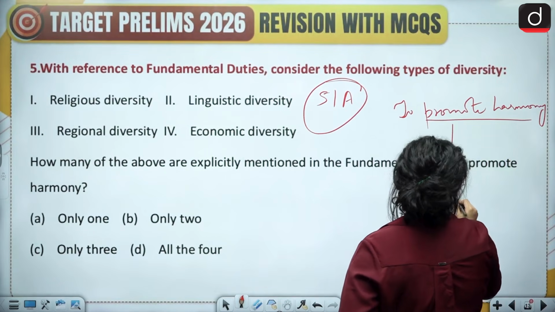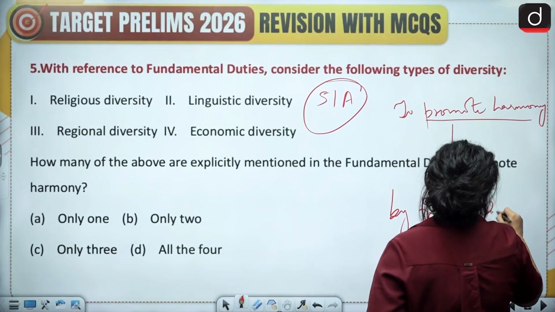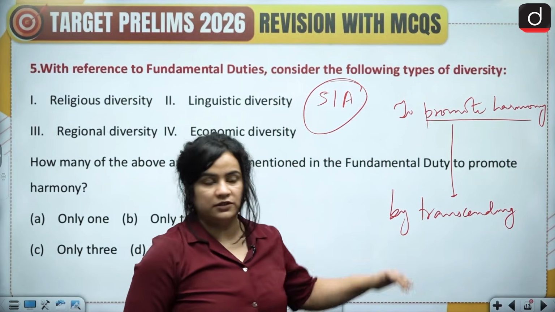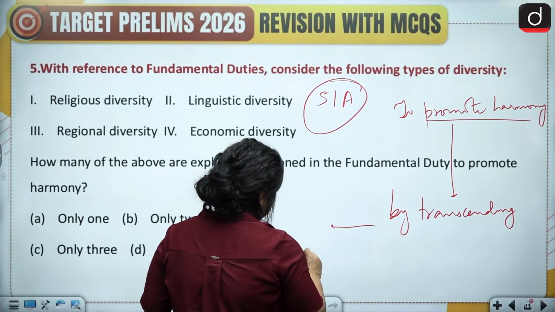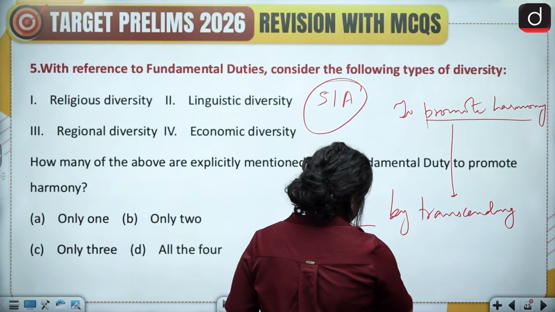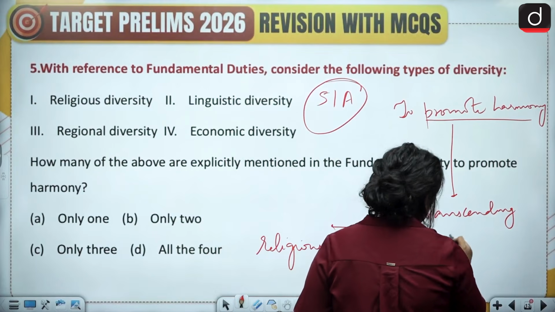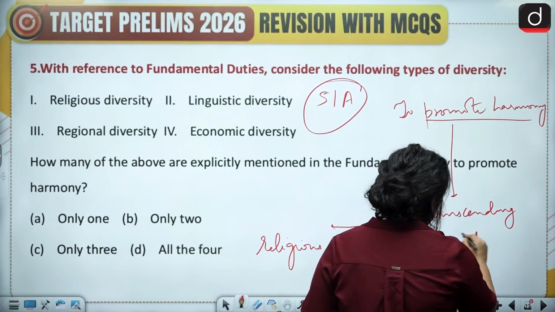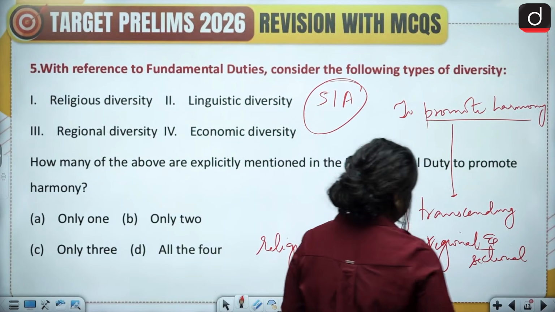By doing what? By transcending. What is transcending? Transcending means, in simple words, by going beyond. So by transcending religious, linguistic, regional, and sectional diversity.